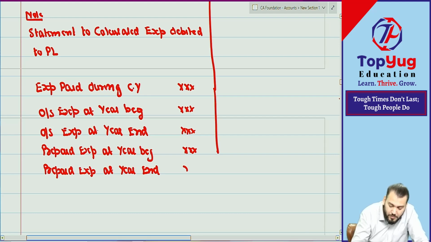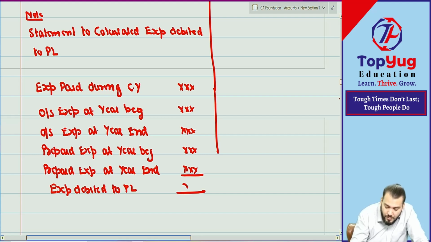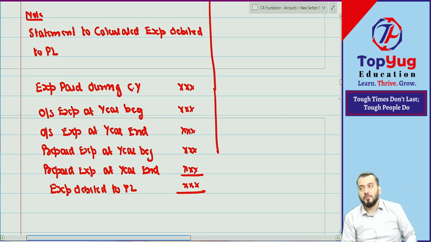Understood? So whatever amount comes after plus minus will be the expense which is debited to PL. So can you keep plus minus on your own? This is to identify which item will be plus, which item will be minus.